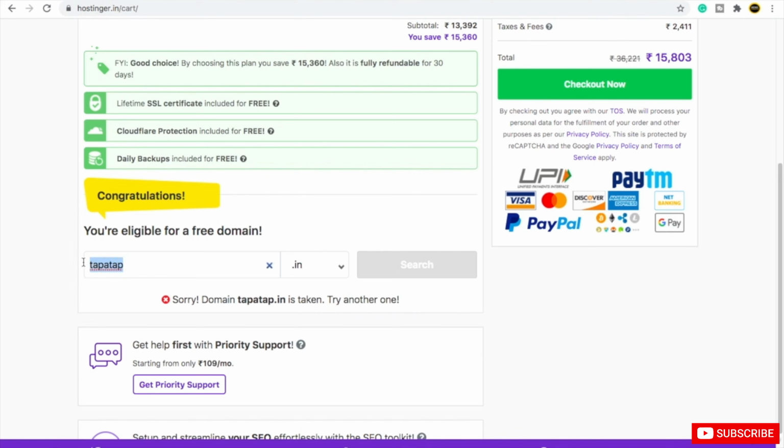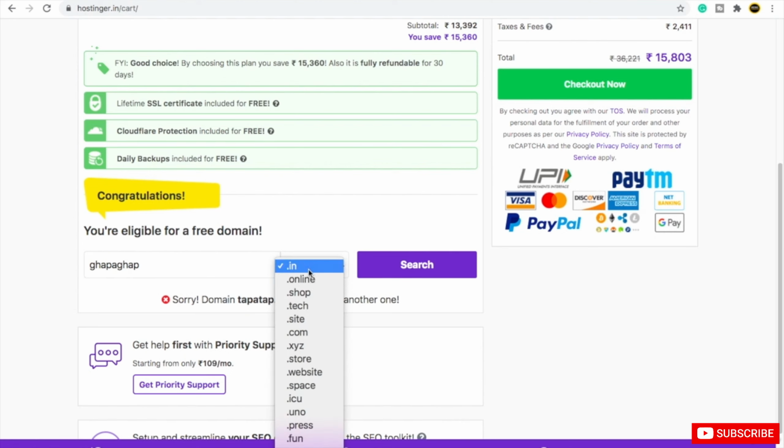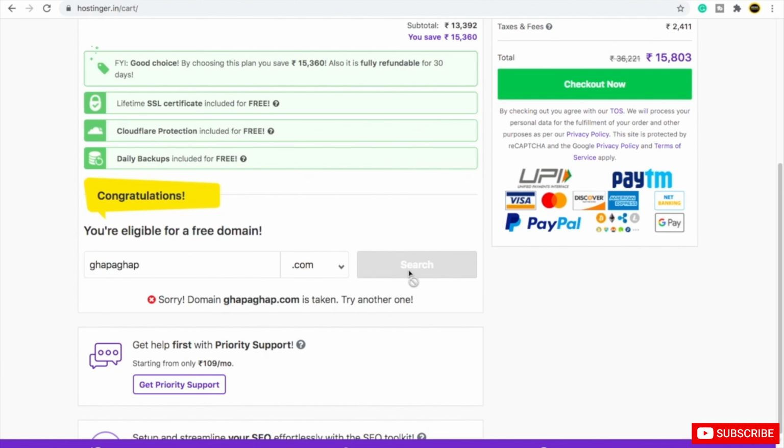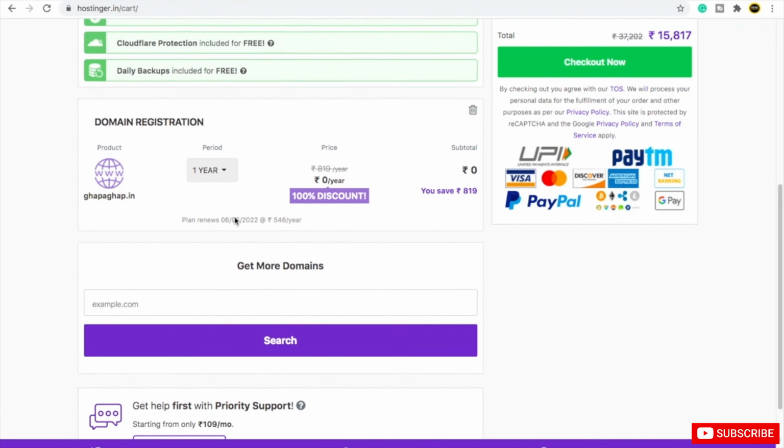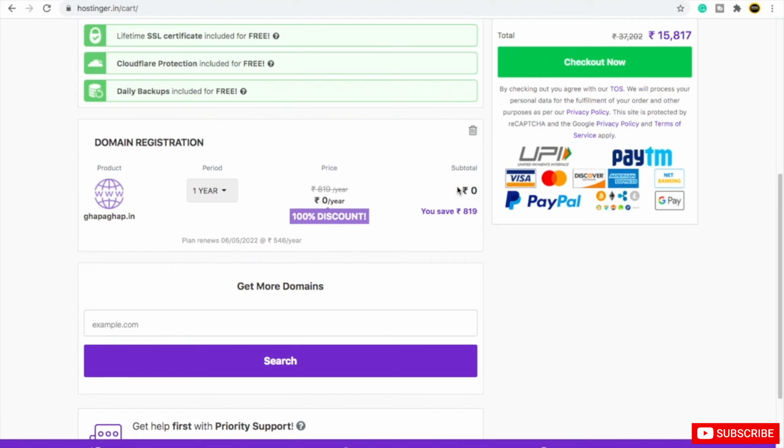So let's go with Ghapaghup. Ghapaghup.in. Let's try .com first. If it is available, then it is amazing. It is also not available, so let's make it .in. Then just click on search. So this domain is available, and I can go with this domain.